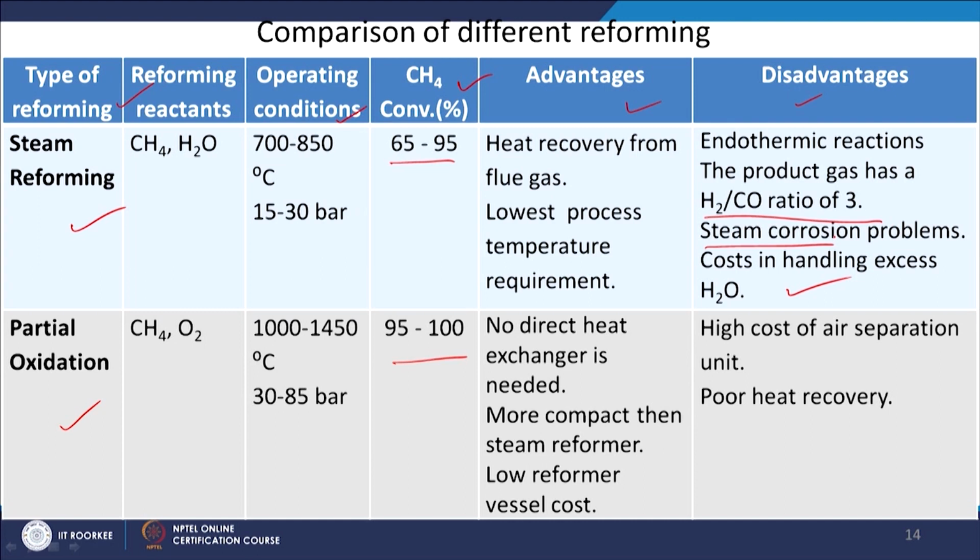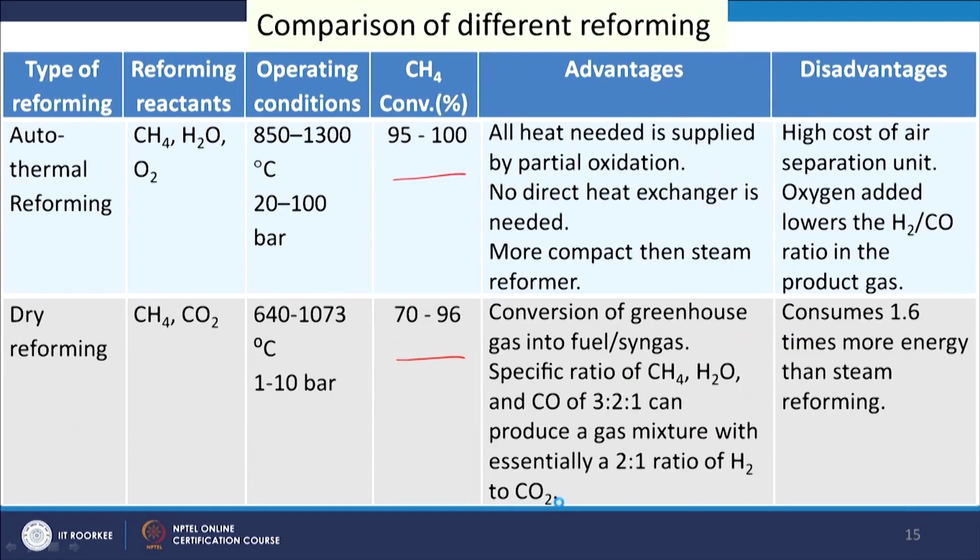And similarly, for partial oxidation, there is the high cost of air separation units, as we have to separate the oxygen from the air. So, that increases the cost of the process. But no direct heat exchanger is needed, it is more compact than steam reforming, and has low reformer vessel cost. So, these are the advantages of partial oxidation.